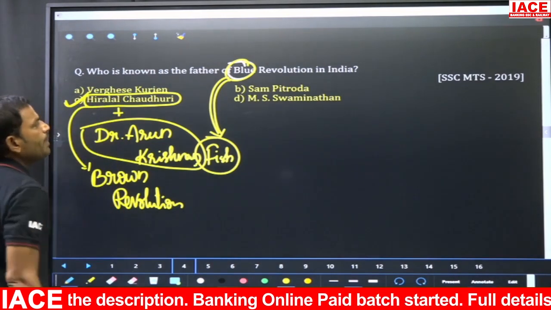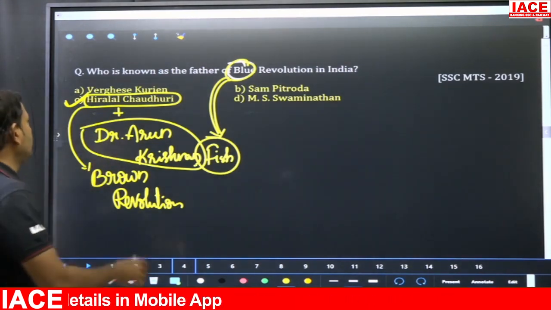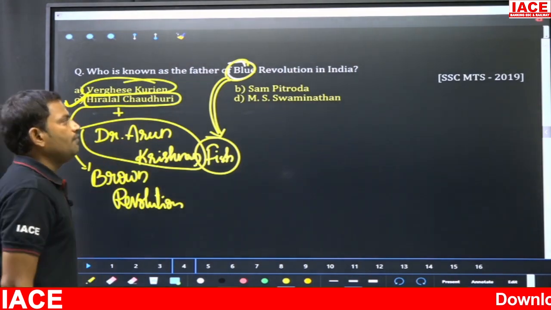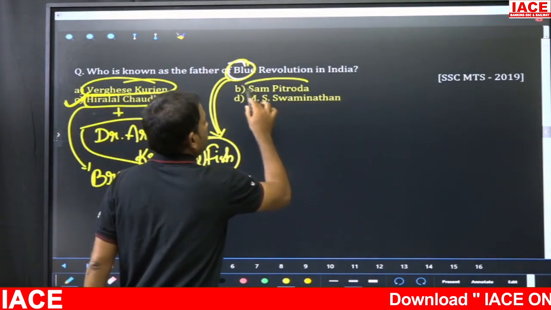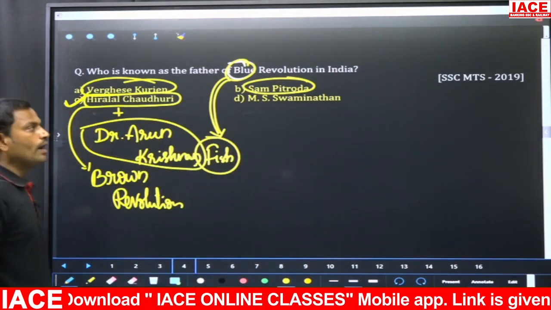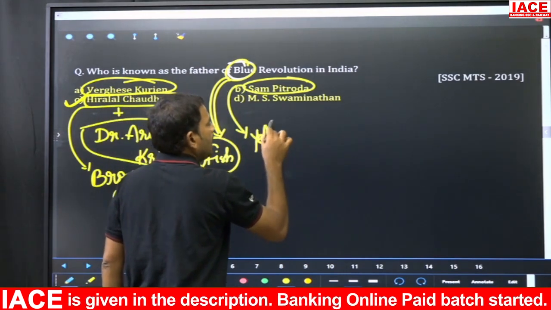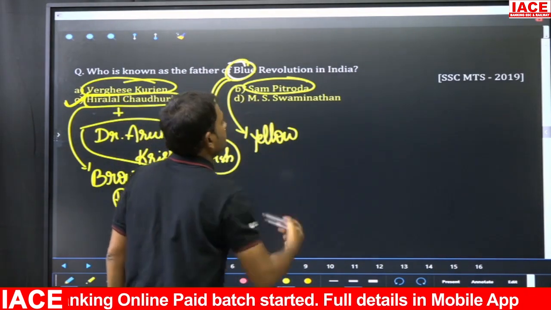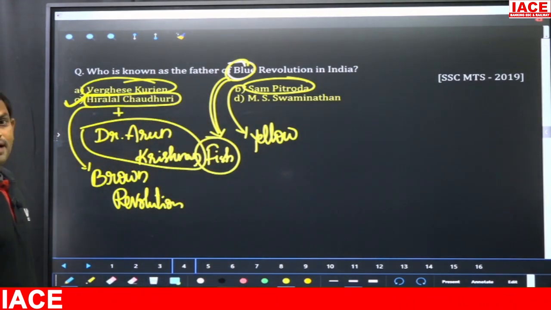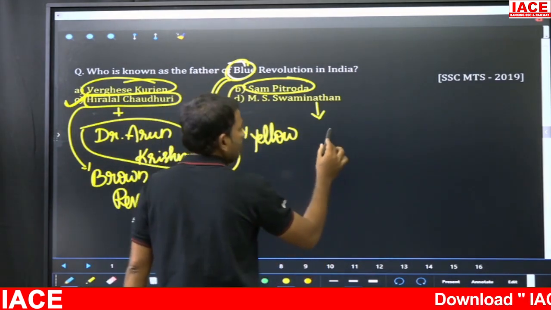Now if you take the remaining options here, Verghese Kurian, we know that the milkman of India, he is known as the father of white revolution. And Sam Pitroda is for oil seeds, that is for yellow revolution, right? So the father of yellow revolution is nothing but Sam Pitroda for oil seeds. Then MS Swaminathan, we know that he is father of Indian green revolution.